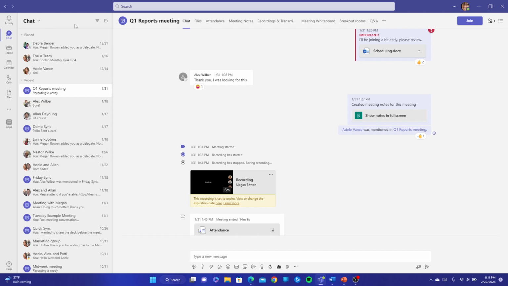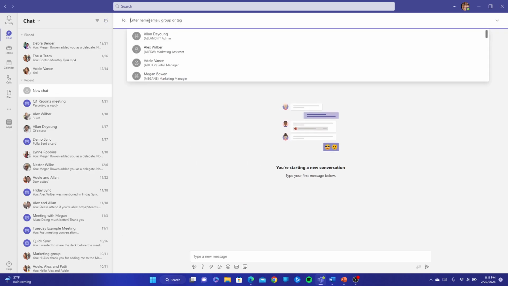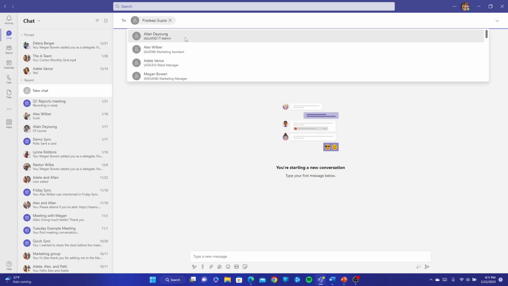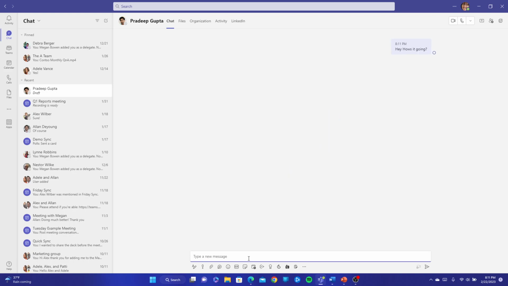Now, if I want to compose a message, I can just simply go to the paper pencil icon, and I can compose a message here if I'm looking for somebody in particular. For example, I want to search for Pradeep. I can go ahead and search for Pradeep from here, and I can start a message by going down to the compose message section here, and just simply say, hey, how's it going? And from sending out that message, I've now created a chat, and that will be on the top of my most recent chats.